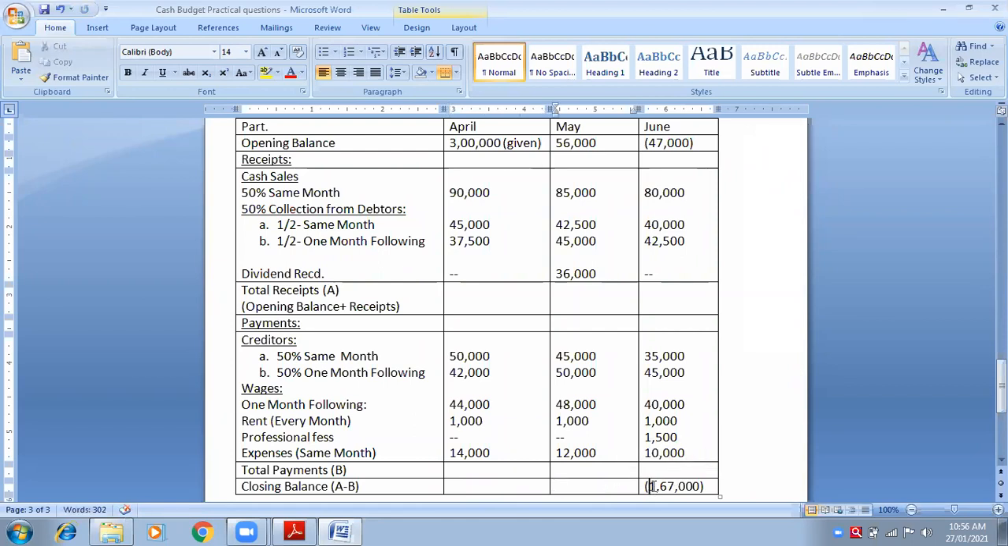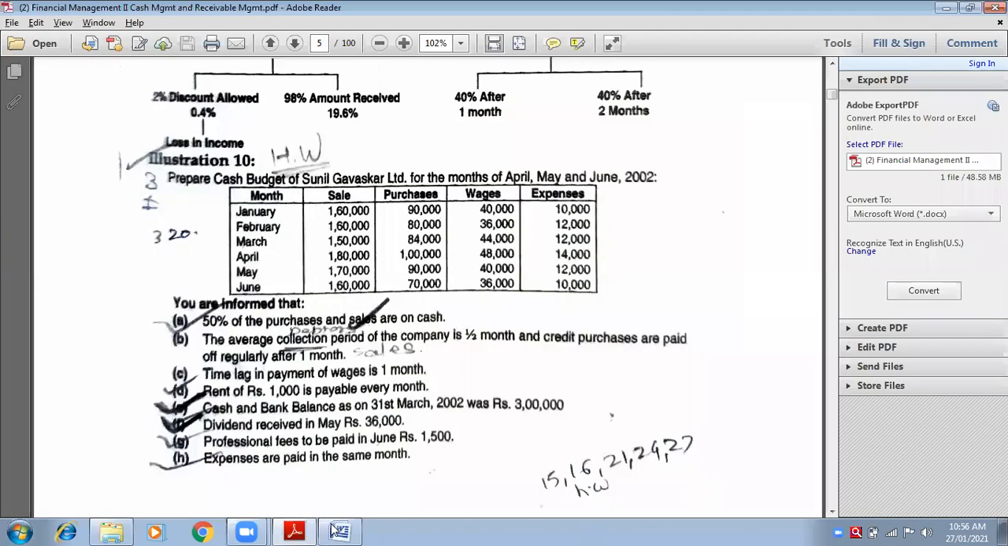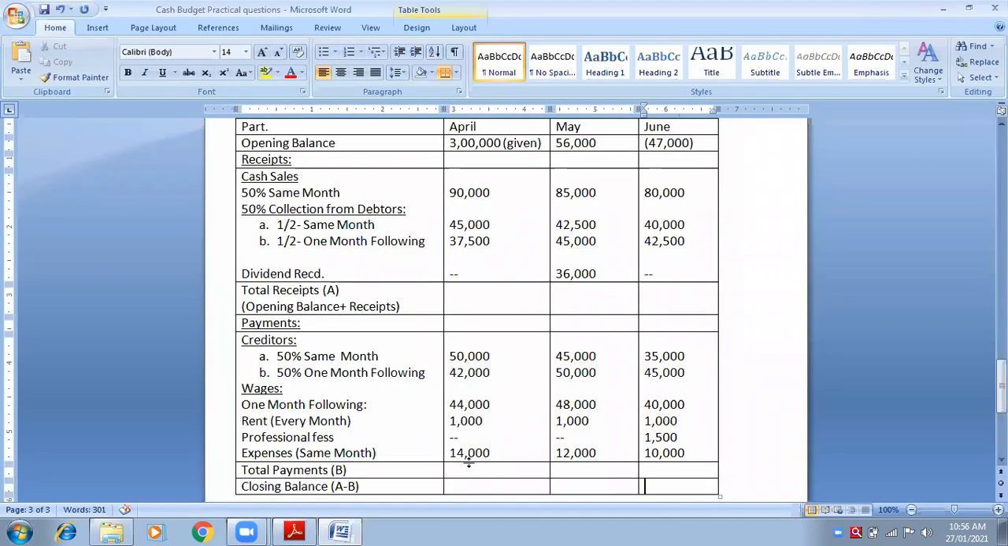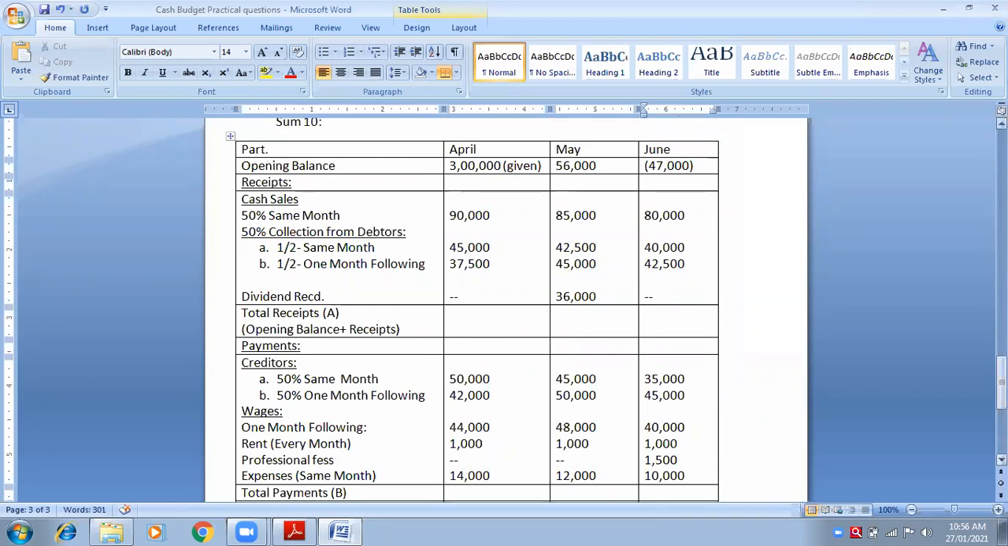Okay. Now tell me, is any other adjustment left out? Sales done, purchase done, wages done, expenses done, and all the adjustments are also done. So can we now close the account? Yes, ma'am.